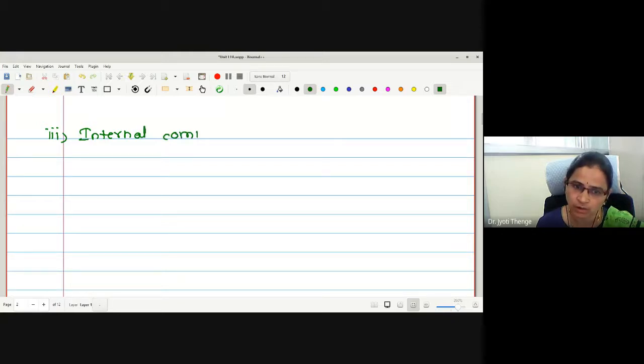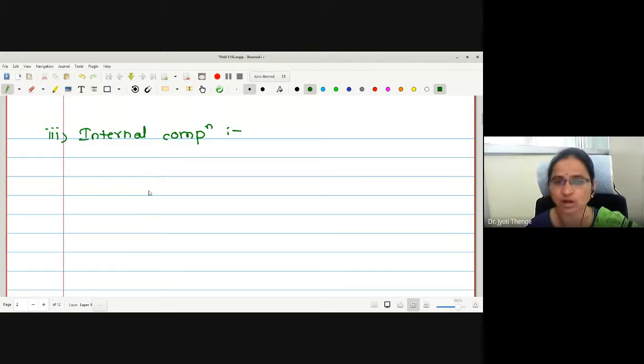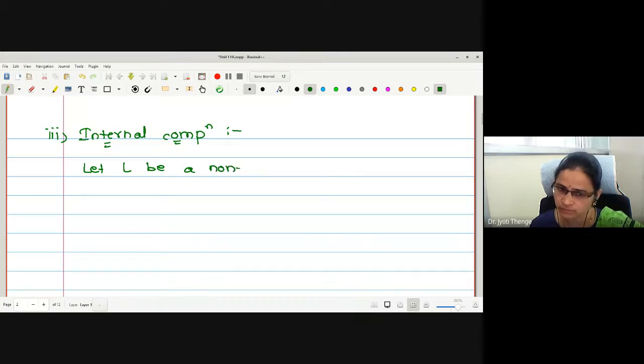Internal composition. Now what are internal composition and external composition? A composition which is evaluated between the elements of a set itself. Right, now let L be a non-empty set, because these two definitions are essential for us to understand vector space. So let me start with a non-empty set L.